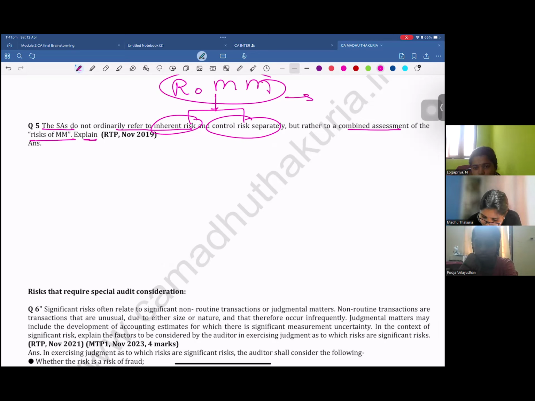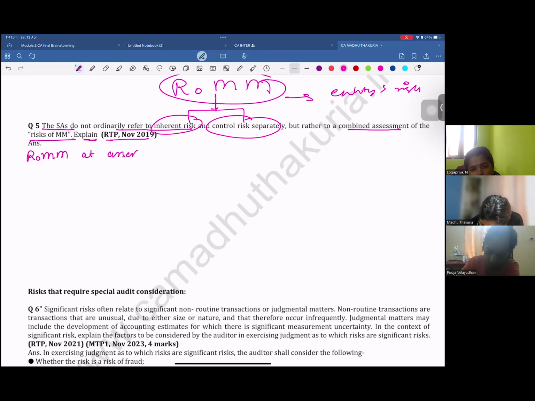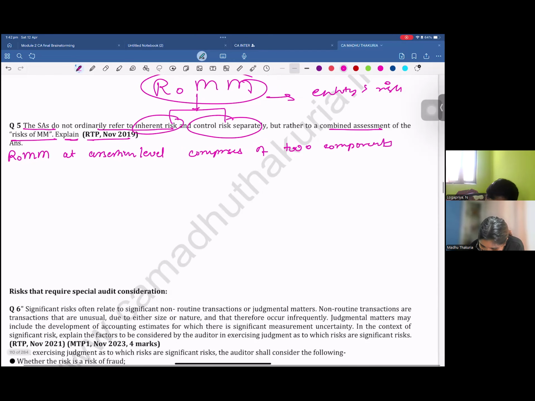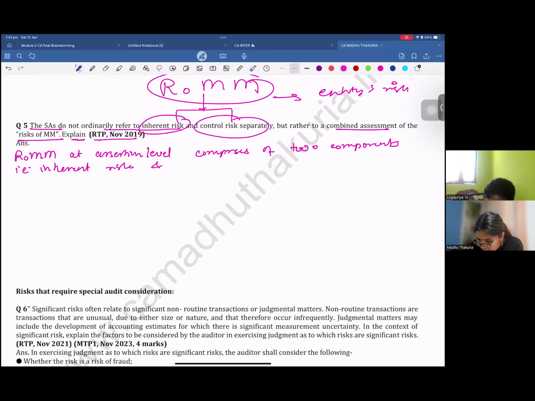So how will you write this answer? This is an RTP question which says that ROMM at assertion level comprises two components, that is inherent risk and control risk.